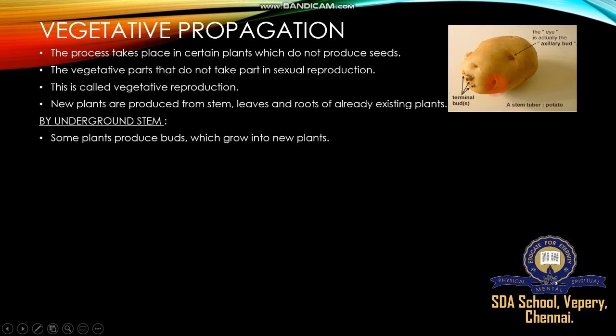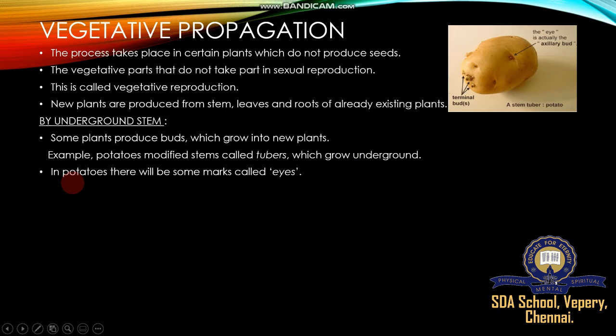So node and internode. Example, potato, a modified stem called tuber which grows underground. In potatoes there are some marks called eyes. Some marking points are called eyes. The eye consists of an axillary bud. Newly propagated plants are produced with the help of this axillary bud.